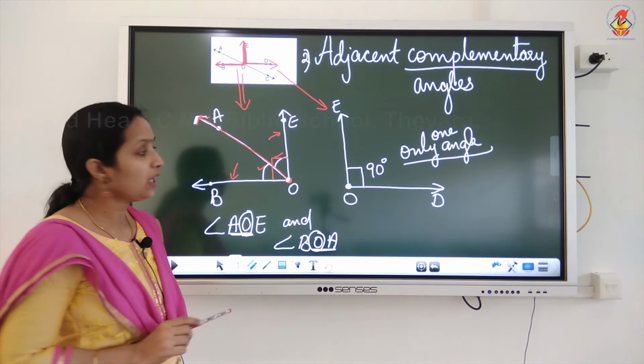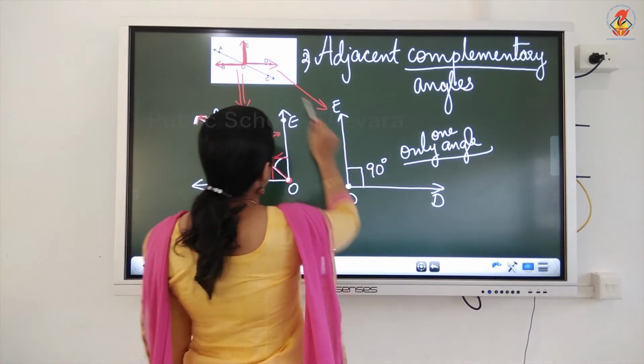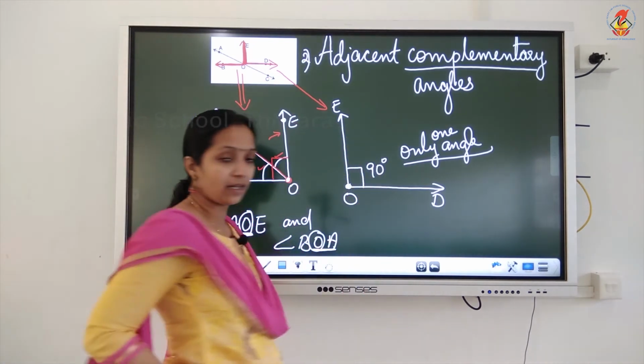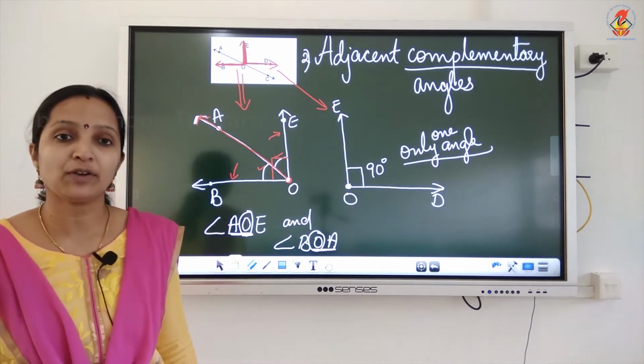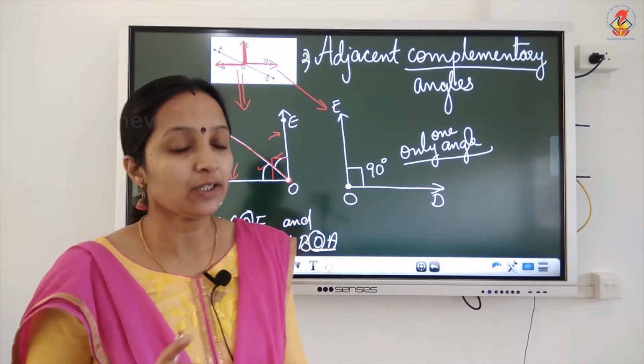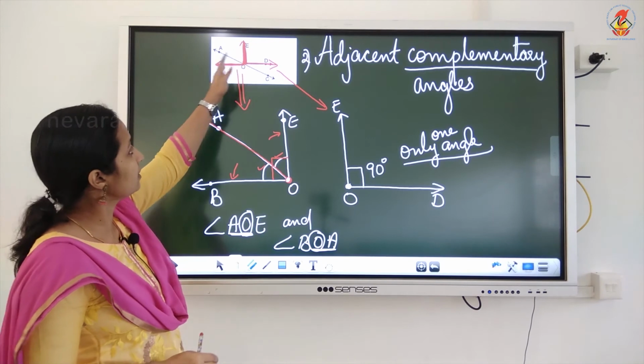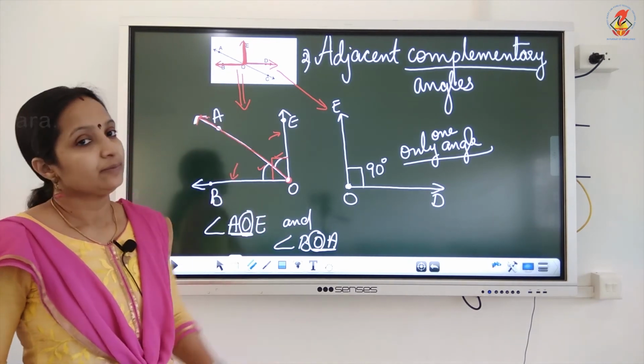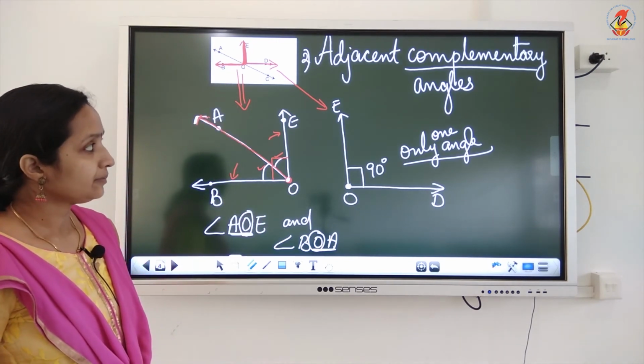I hope this is clear. Why are we not taking this part of this figure? Because here there is only one angle. Adjacent angle is a pair of angles. That means we have to take two angles. That's why we are taking this part of the figure. Okay. I hope it's clear.